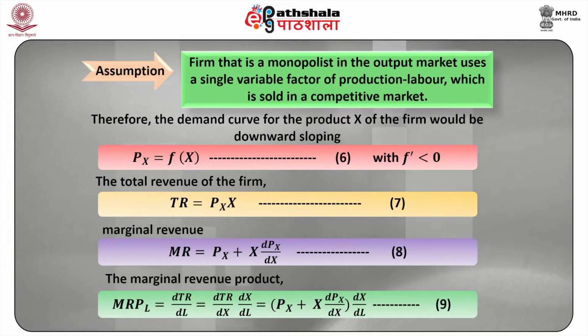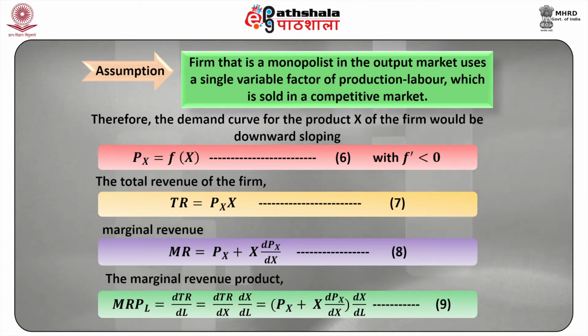The total revenue of the firm, that is TR, is equal to Px into X, which is our equation 7, and marginal revenue MR is equal to Px plus X into dPx upon dX. This is our equation 8.